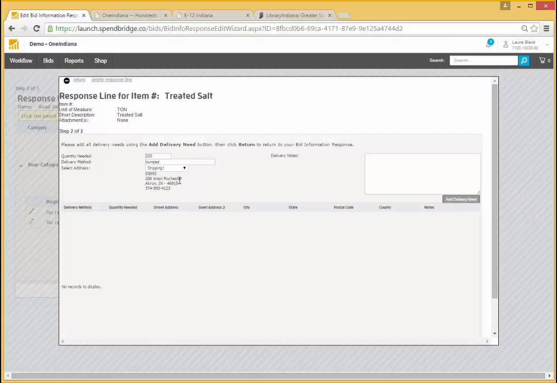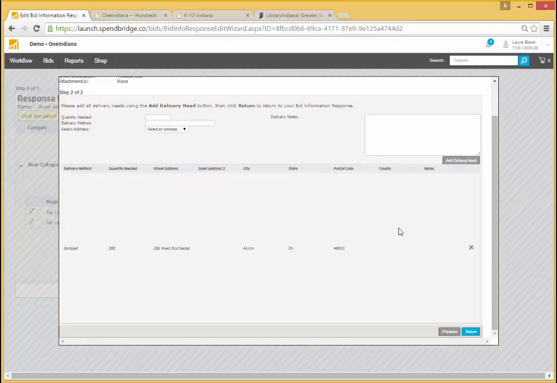Finally, I can enter any special notes about delivery or any special information I would like to provide about my request for this line item in this delivery notes area. Then I'll click Add Delivery Need to add my response to this line item to my demand aggregation response. Then I'll click Return to get back to the main page.